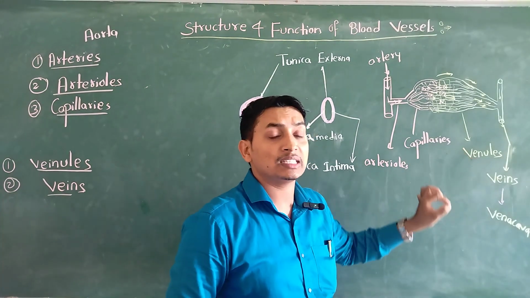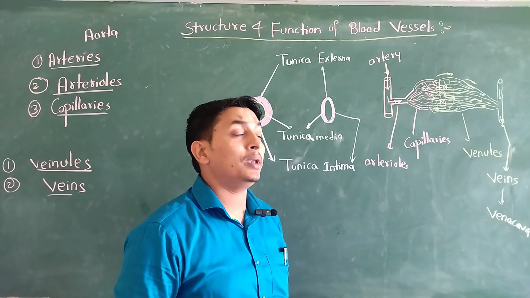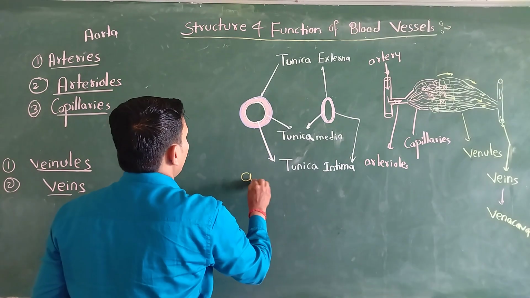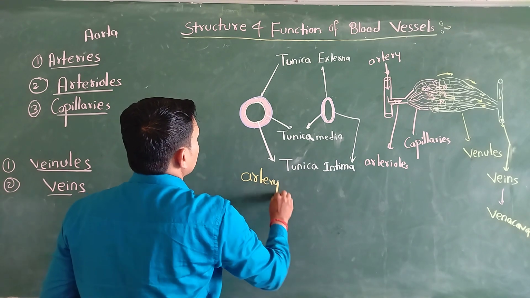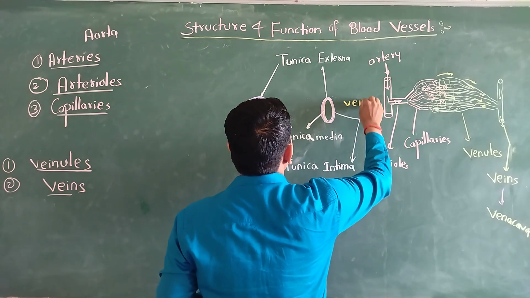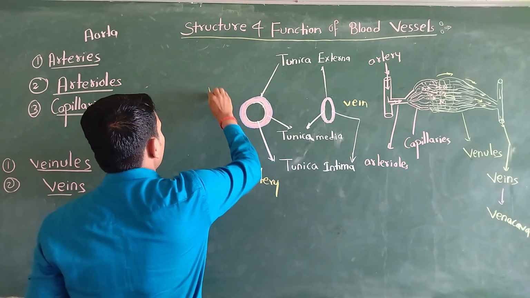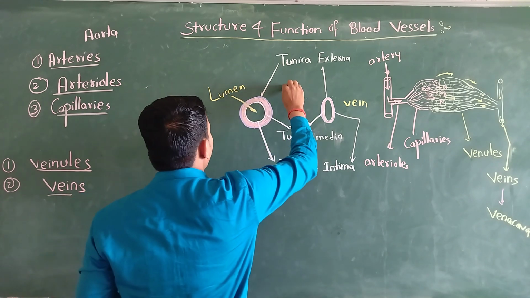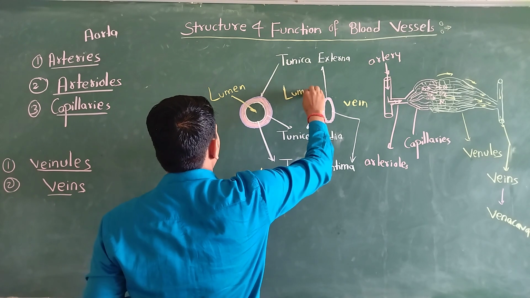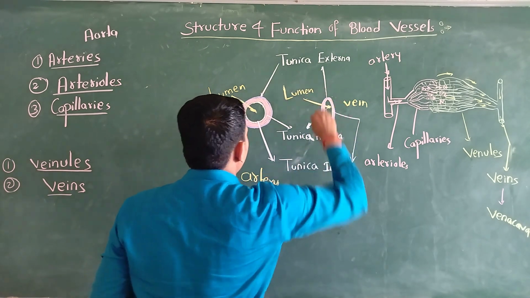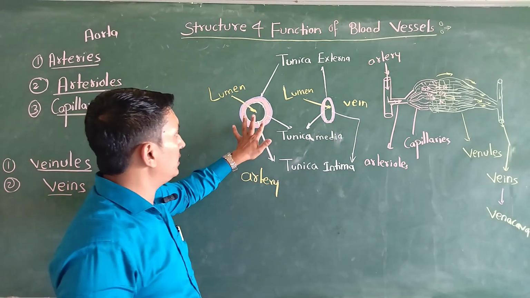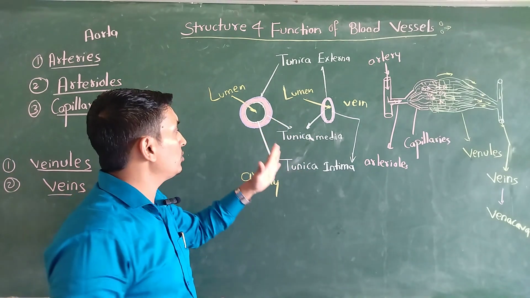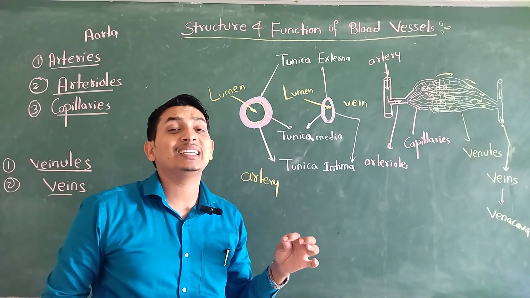If you see the cut section of a blood vessel, our blood vessel consists of three layers. This is the structure of an artery, and this is the structure of a vein. Both have a similar structure, and this is called the lumen. Lumen means the opening through which blood passes or circulates. You can see that artery and veins are almost similar. The difference is only the thickness.